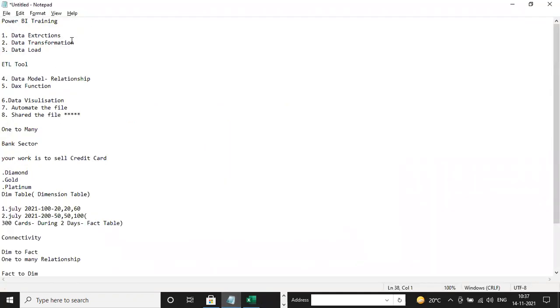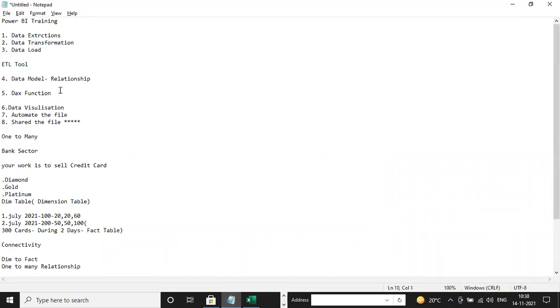First is data extraction, transformation, loading, relationship, then DAX function. And guys, these DAX functions are very important for your job. If you have knowledge about DAX, then only you can survive in Power BI. Data extraction and transformation are also very important, because if you have no knowledge about the transformation of your data, you cannot even reach your DAX function level. So these two are important.